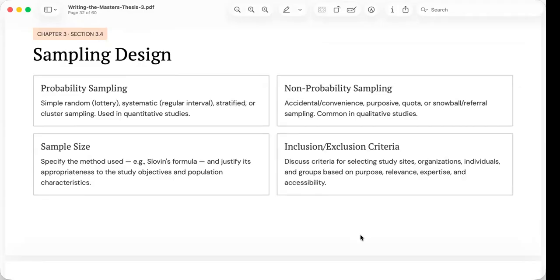Good sampling is not simply about selecting participants. It is about demonstrating that those participants are the appropriate sources of evidence for answering the research questions.